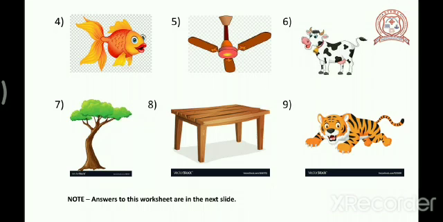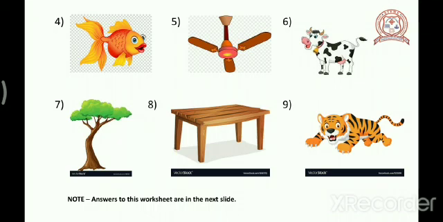The eighth picture is of a table. A table you use at home. That table does not move on its own. Do you think it is a living thing? No. It is made from wood, which is a part of a tree, but it is not a living thing. It does not move on its own, so it is a non-living thing.